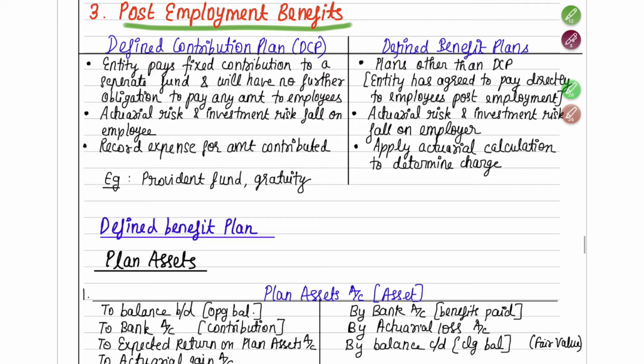We are moving on to post-employment benefits. So here specifically about post-employment benefits, only 2 things you'll have to understand. One, you have to first understand what is the difference between defined contribution plan and defined benefit plan. Second thing that you have to do, to solve your sums, is this defined benefit plan. You have to understand the calculation related to that. If we do this, then our AS 15 will get over.